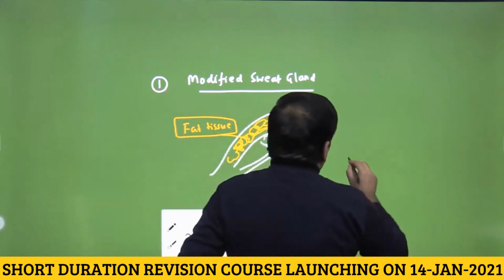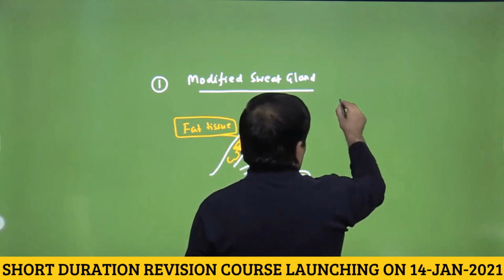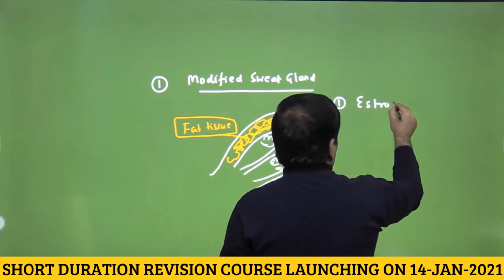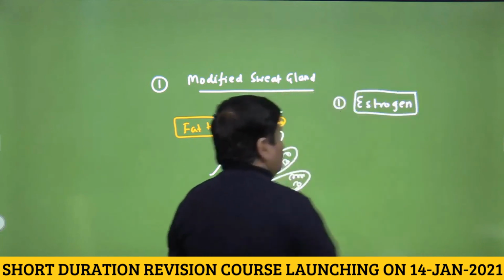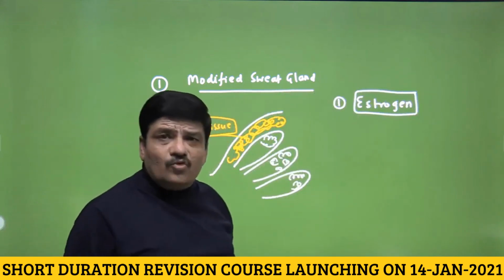So the enlargement of the breast tissue, which is considered a secondary sexual character, would basically be due to estrogen. We already know that estrogen is responsible for the development of breast tissue. So deposition of fat, the enlargement of the organ, this would be because of estrogen. Second,